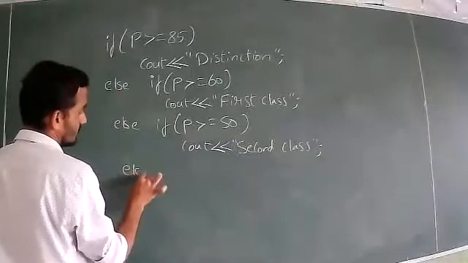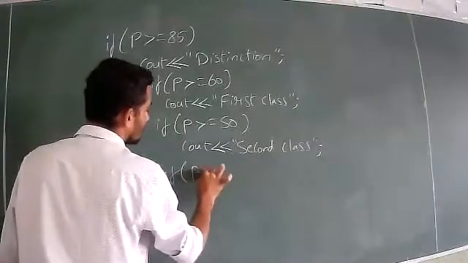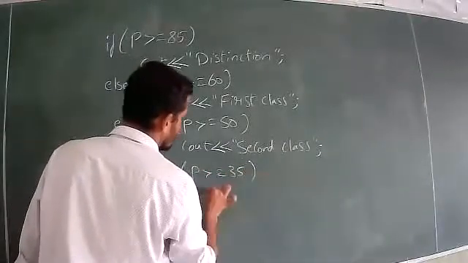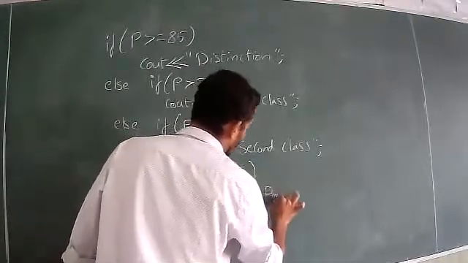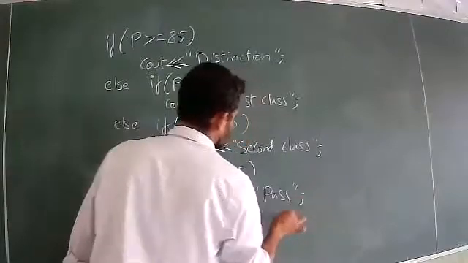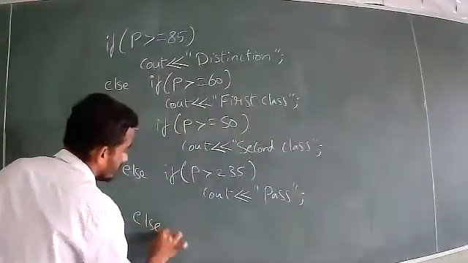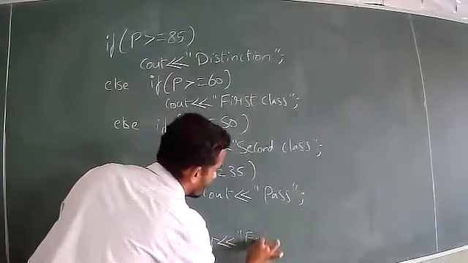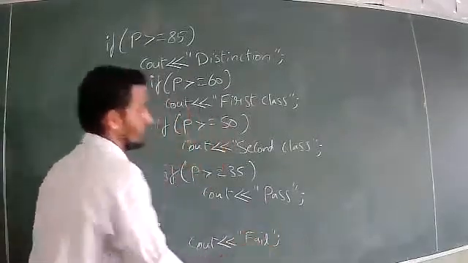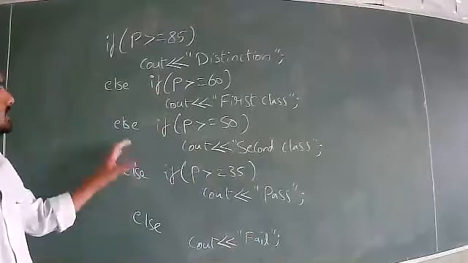Then else if P greater than or equal to 35, say pass, else cout fail. So this is the example for the else if ladder structure.